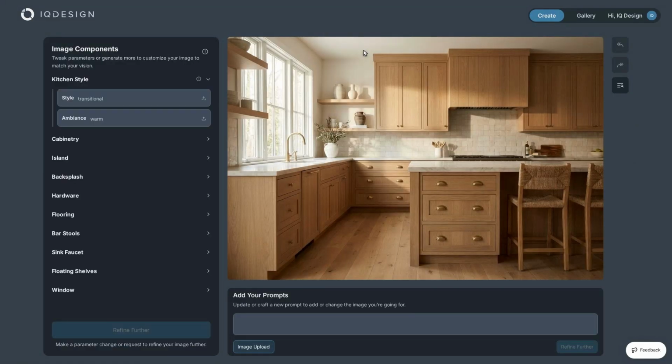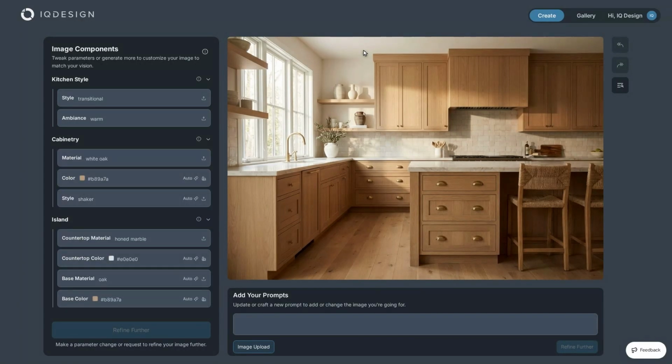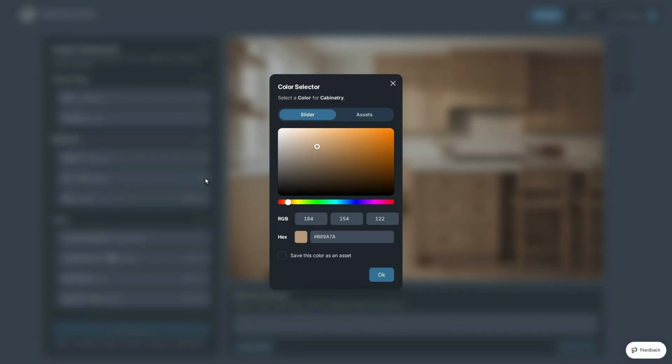IQ Design reads the whole room with image components for every surface in it: cabinetry, countertop, backsplash, hardware, and floor. So when the client asks for something warmer and quieter, you change exactly those fields and click Refine further. Only what you changed changes. The counter they already signed off stays exactly as approved.